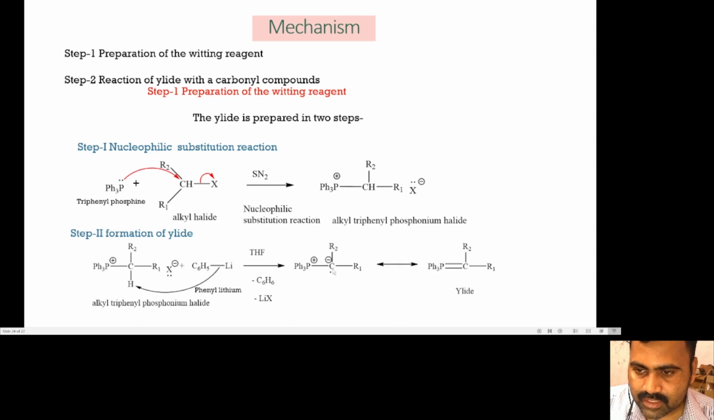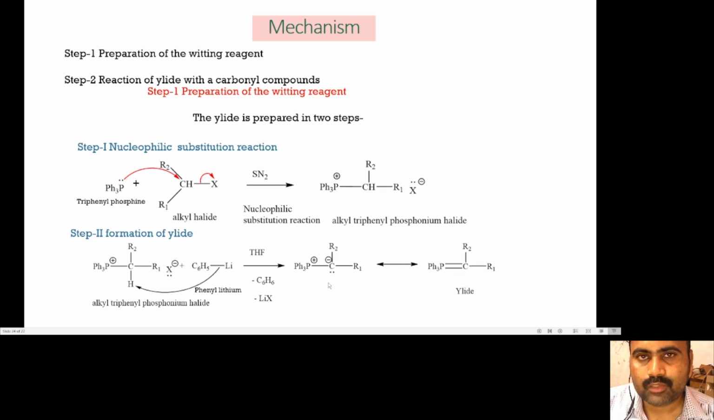These charge species show the resonance structure known as the ylides. So what is an ylide? Ylides are molecules or species having opposite charges on adjacent atoms. Such molecules or species are called ylides.